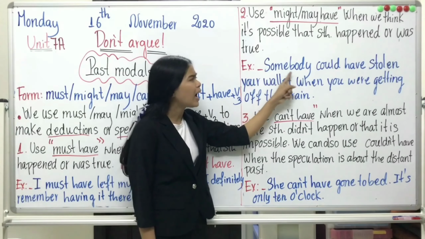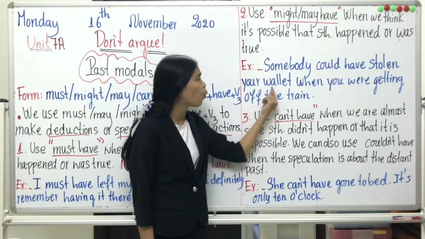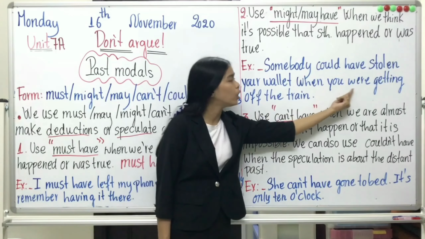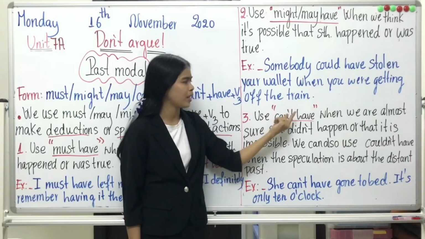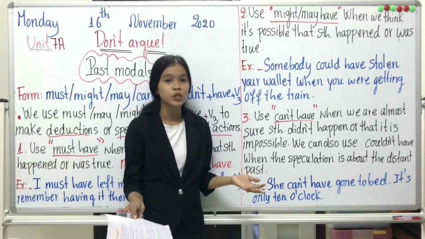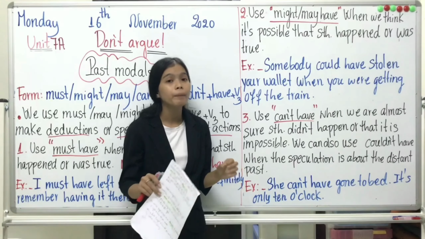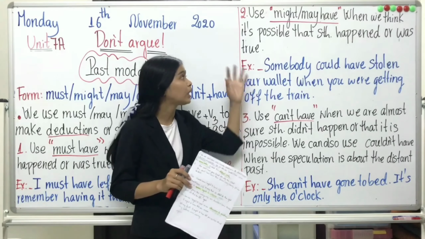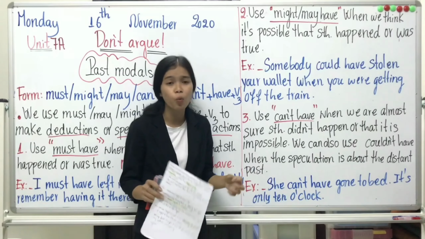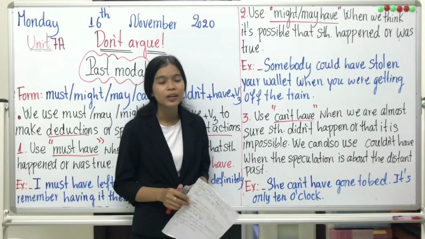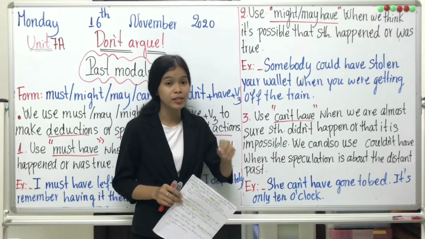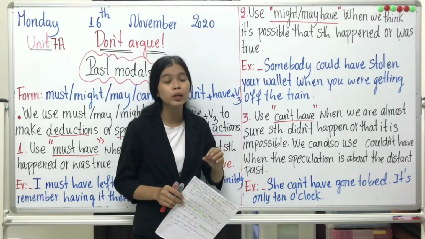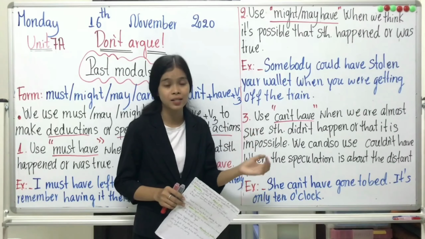Example: somebody could have stolen your wallet when you were getting off the train. You think that it's possible that something happened or was true. Anyway, you didn't face that situation or weren't in that situation.